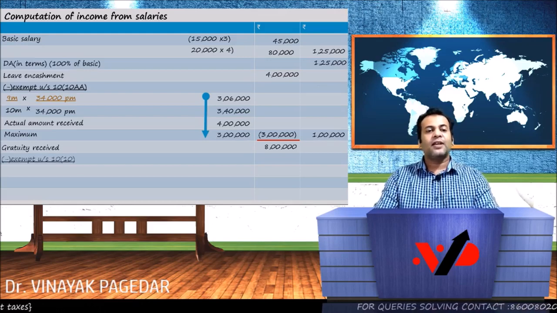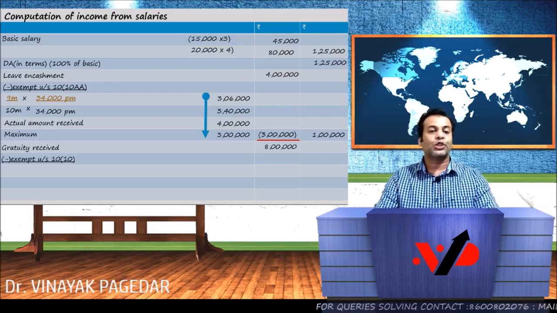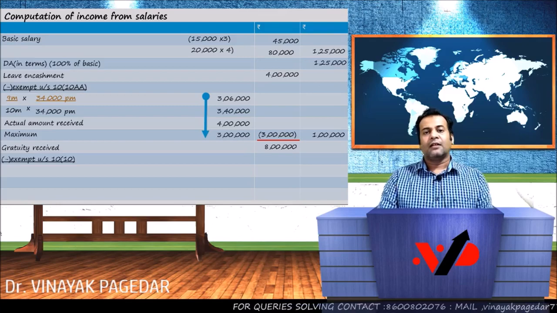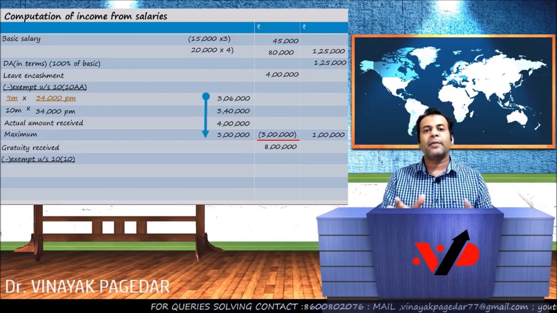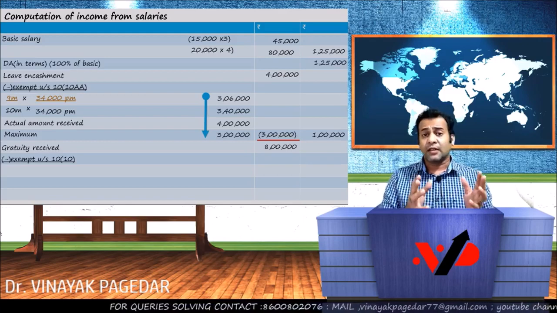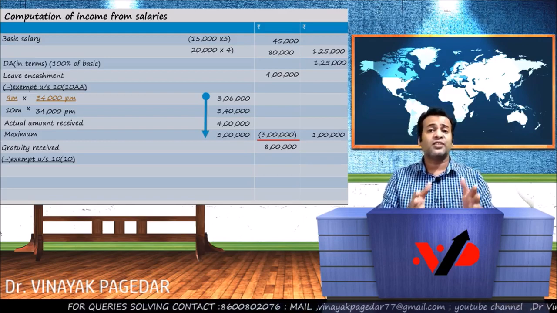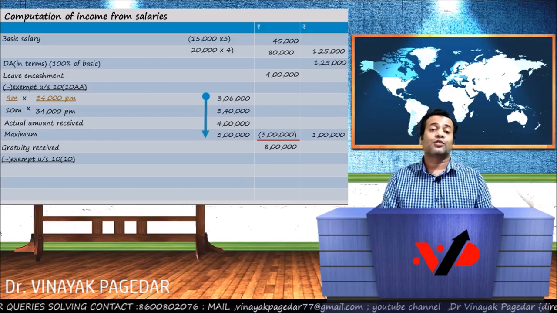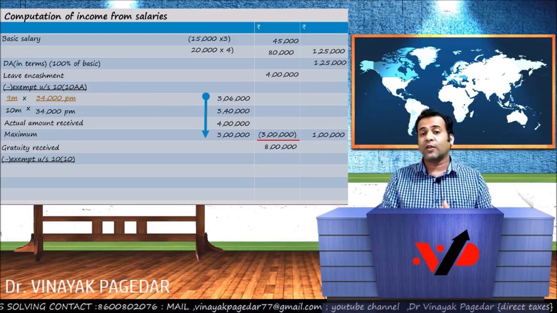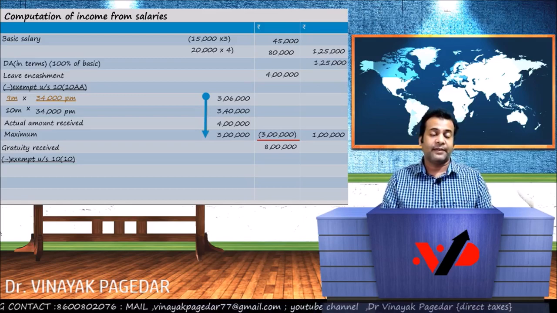Now this gratuity is exempt under section 10(10), correct? 10(10)(i) is for the government employee, and 10(10)(ii) is for the Payment of Gratuity Act employees. Nothing is mentioned in the question whether she is a government employee or covered by the Payment of Gratuity Act. So obviously she falls in the other employee category.